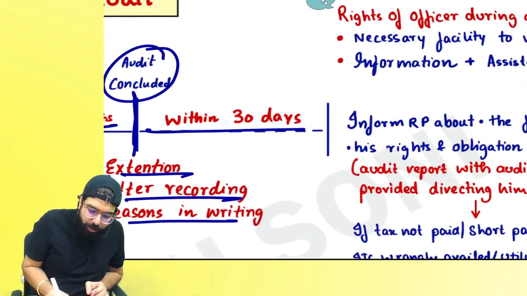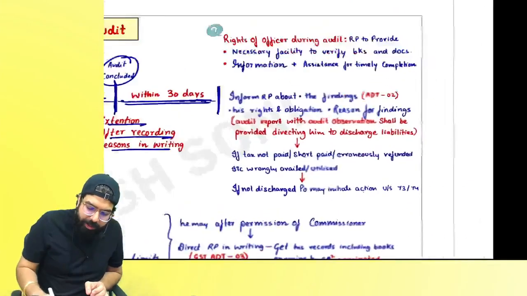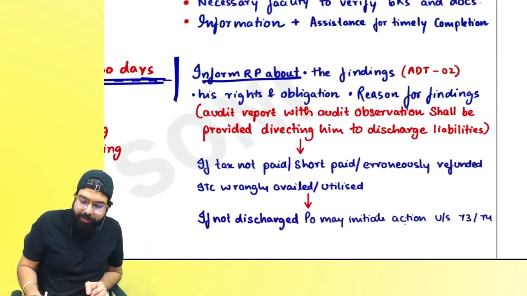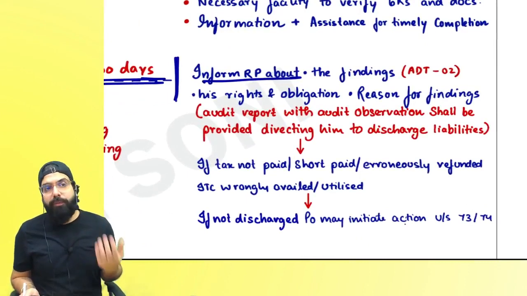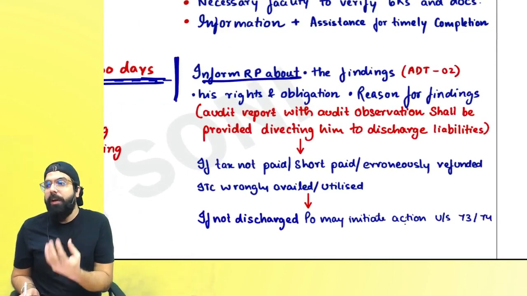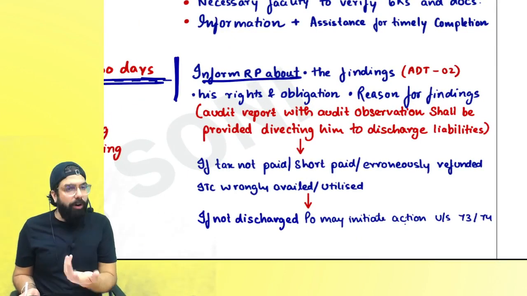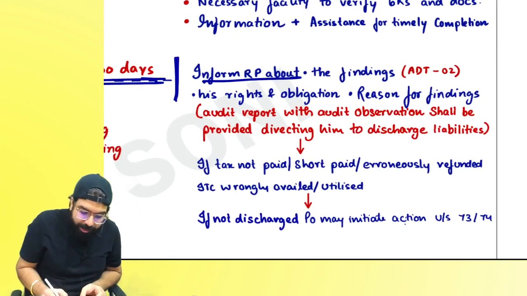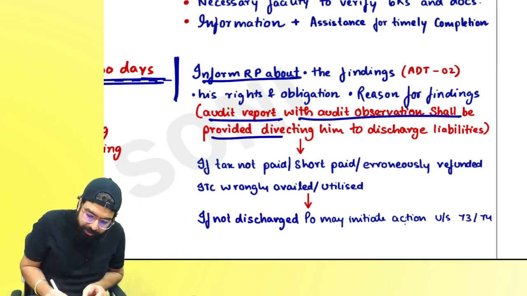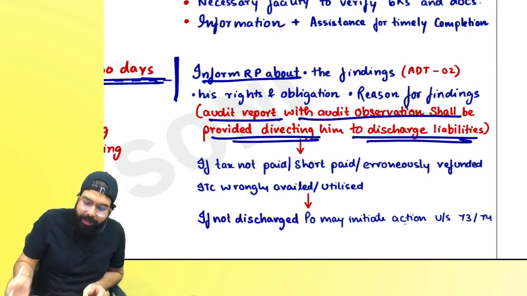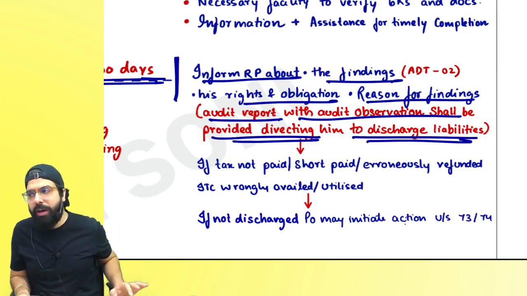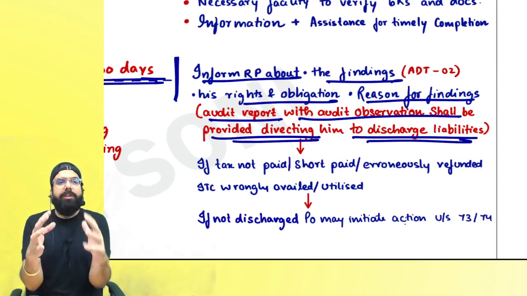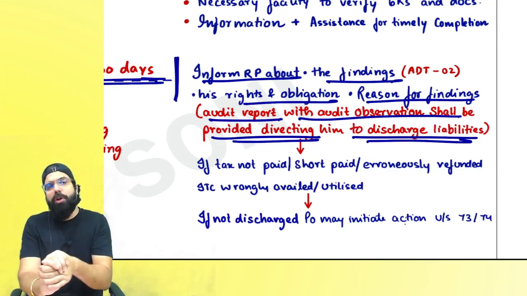Once the audit is concluded, within 30 days they will inform the registered person of the audit findings. Basically, the audit report along with the audit observation shall be provided, and they will tell you, sir, these are your rights and obligations, these are our findings, and these are the reasons for our findings. Basically all these things are informed to you in ADT 02.